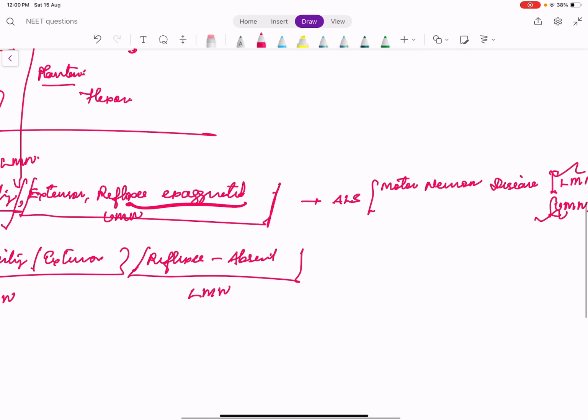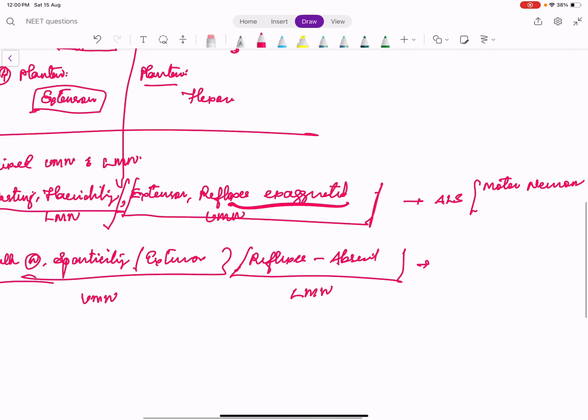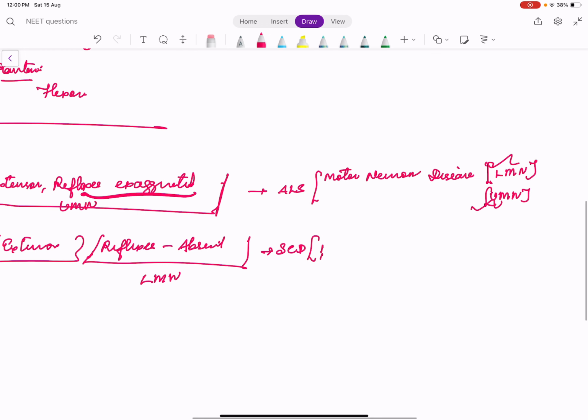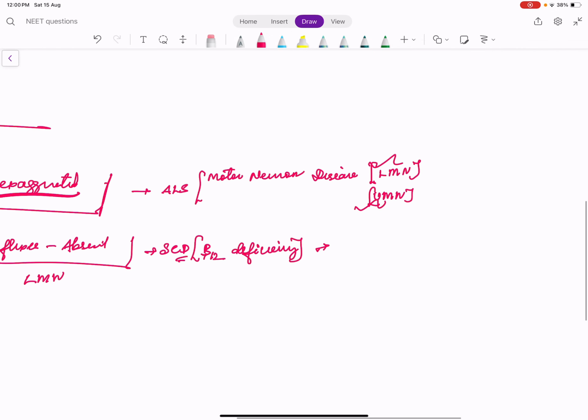Now, where does the other finding occur? Normal bulk, spasticity, extensor plantar, but absent reflexes occurs in subacute combined degeneration of the spinal cord. Subacute combined degeneration of the spinal cord is a spinal cord disease which occurs in B12 deficiency. Why is every finding UMN?